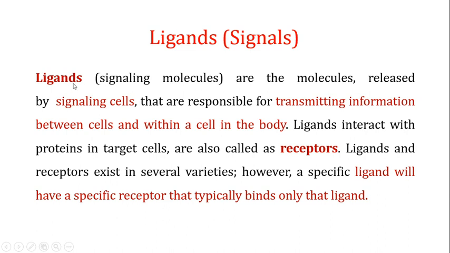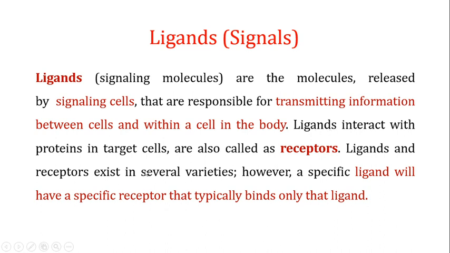Now this means that these ligands, or signaling molecules, are released in the body when they are required, and they are released by the signaling cells, which are used for communication between the cells. That means you're talking about intercellular signaling, or these ligands can be responsible for intracellular signaling, that is within a cell in the body.